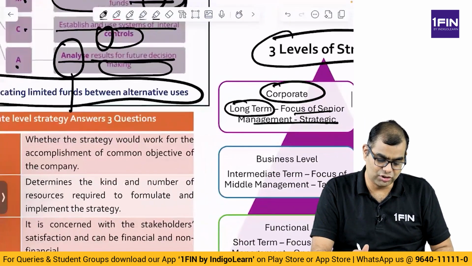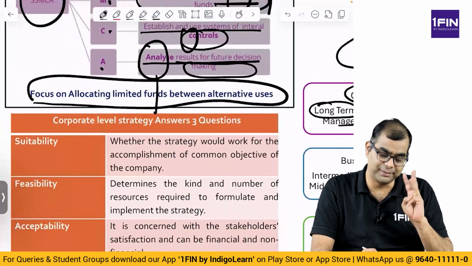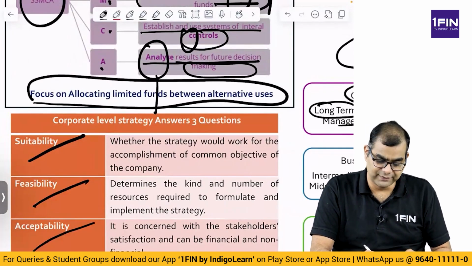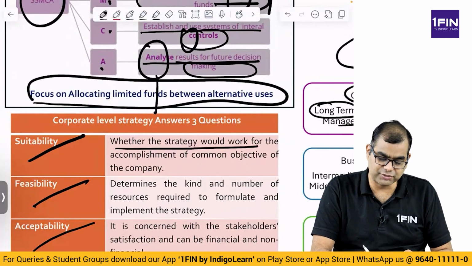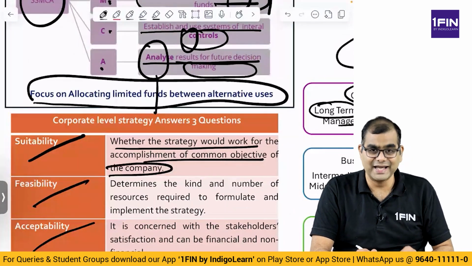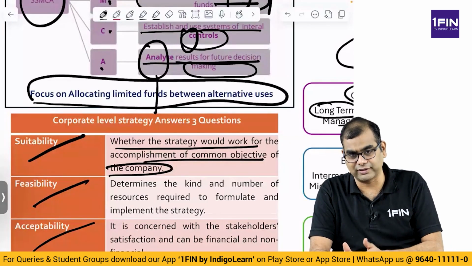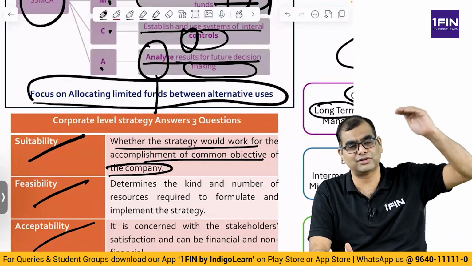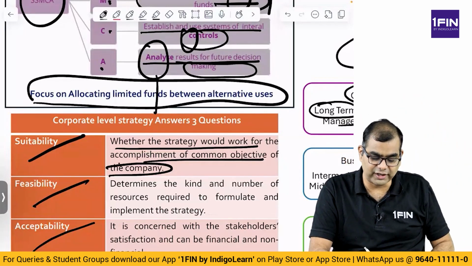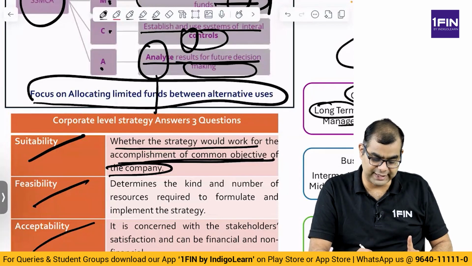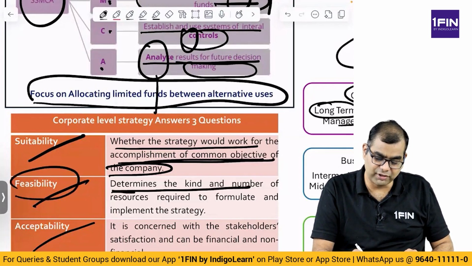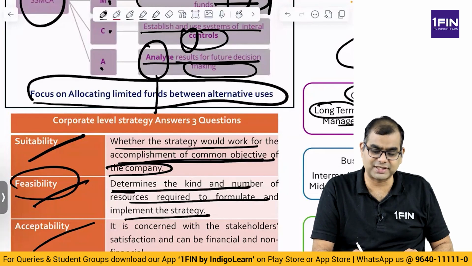These decisions answer 3 fundamental questions: suitability, feasibility, and acceptability. Suitability is whether the strategy would work for accomplishment of the common objectives of the company. They look at everything from a long-term corporate, 20,000 feet level. Then it determines feasibility. Feasibility determines the kind and number of resources required to formulate and implement the strategy.